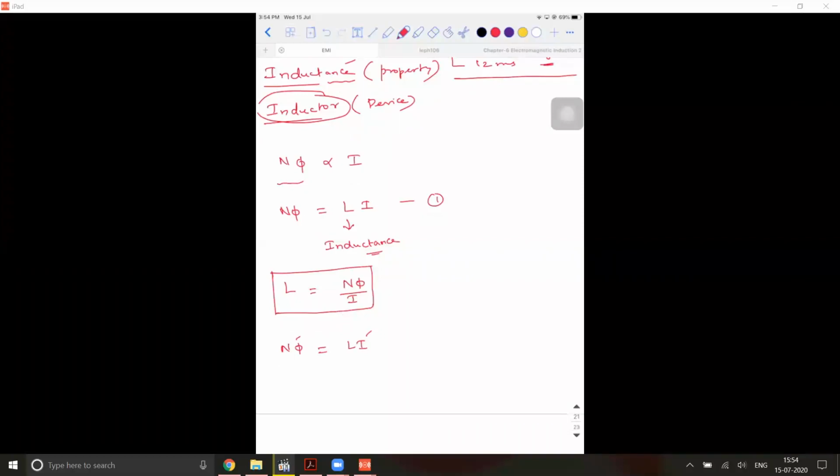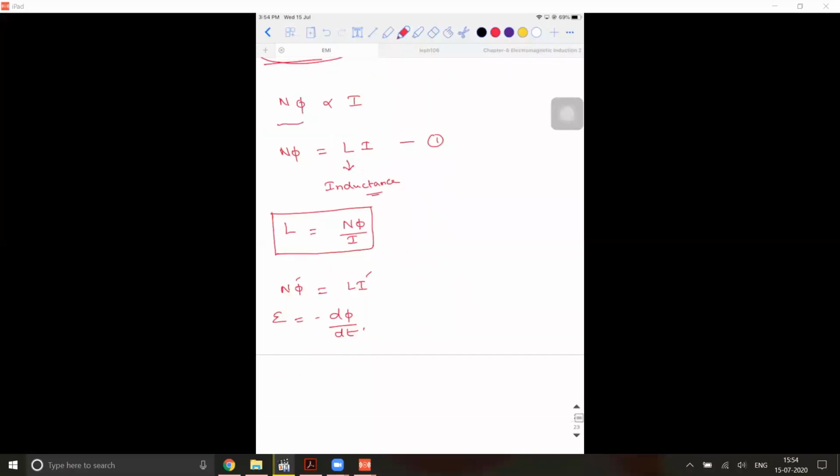Differentiate with respect to time. We know that E is equal to minus d phi by dt. So differentiating both sides with respect to time, I get d by dt of N into phi is equal to L into di by dt.